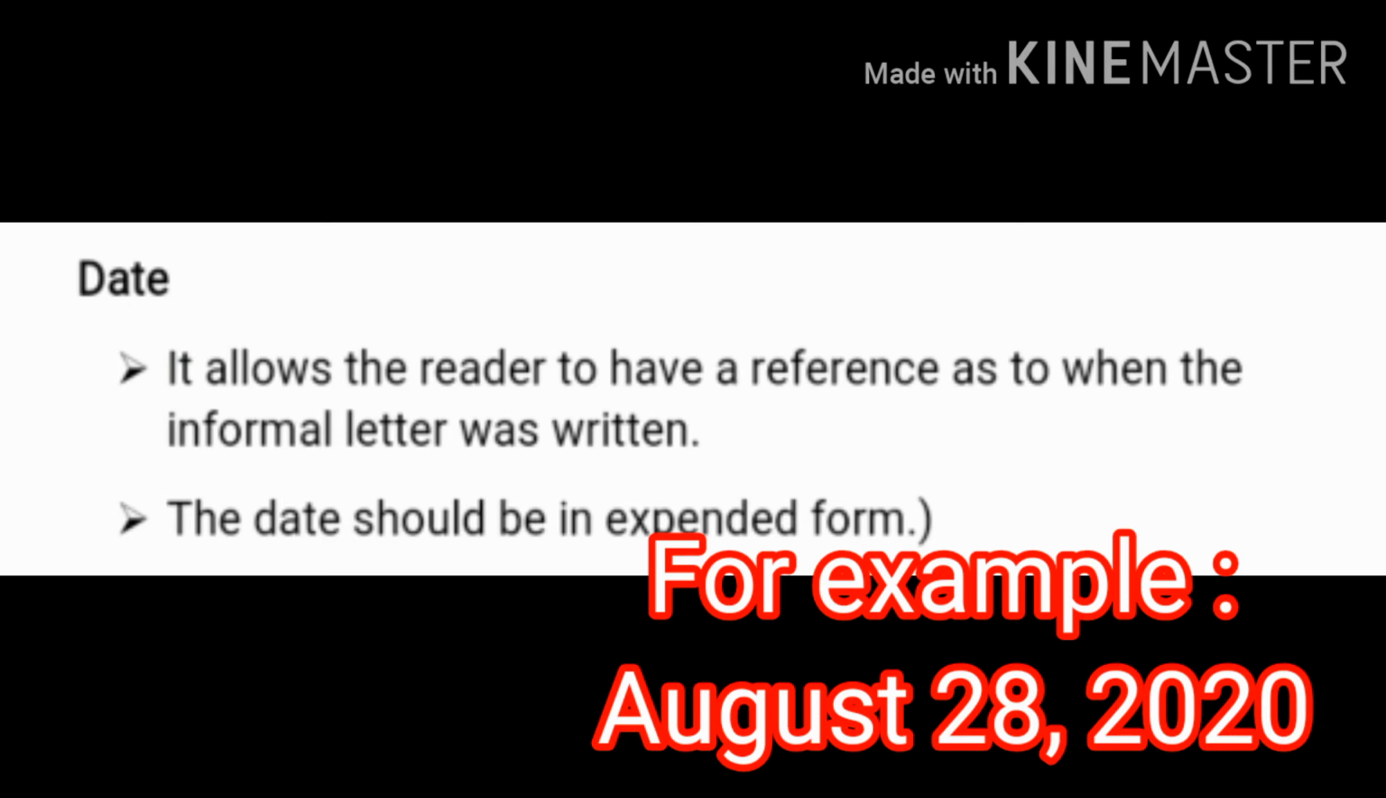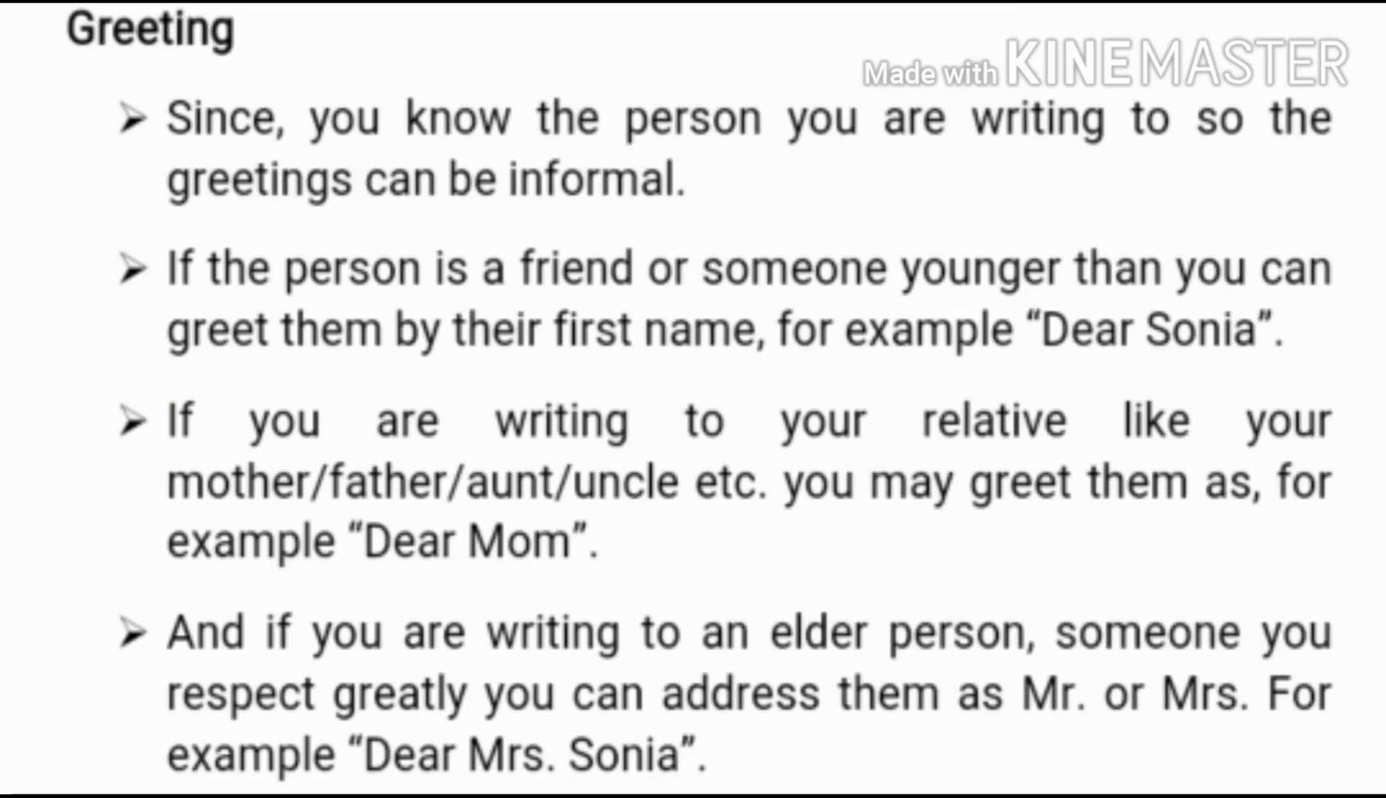Understood? Next is greetings. Now, how can you start your letter? By greetings, because it is an informal letter, so no need to be formal. So, if you are writing to your friend, then you can write Dear Sonia. This is an example. And if you are writing to your relative, for example, your mother, father, aunt, uncle, then how will you write? For example, if you are writing a letter to your mother, what can you write? Dear Mom.